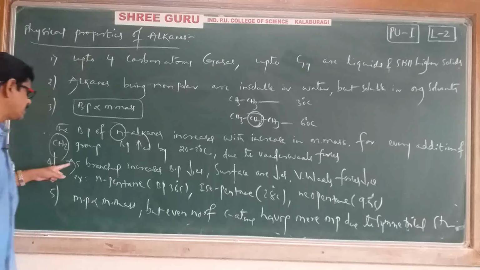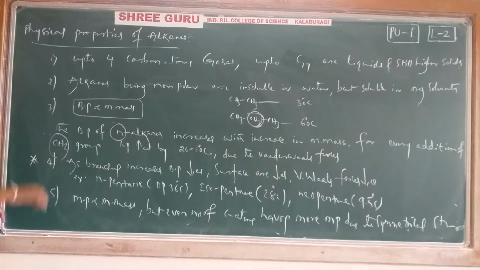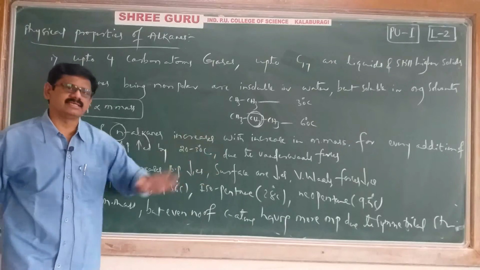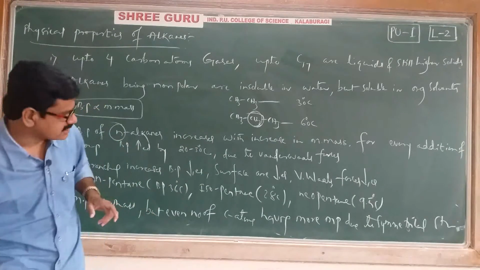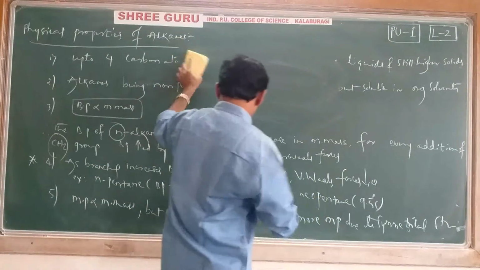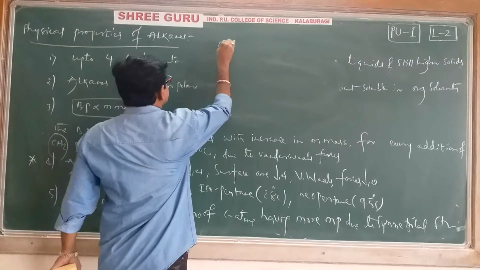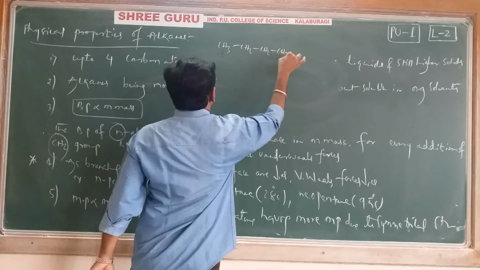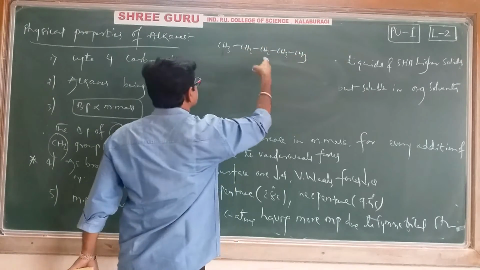Next, again an important point: as branching increases, boiling point decreases. See here carefully. I will give you an example. CH3, CH2, CH2, CH2, CH3, carbons 1, 2, 3, 4, 5.